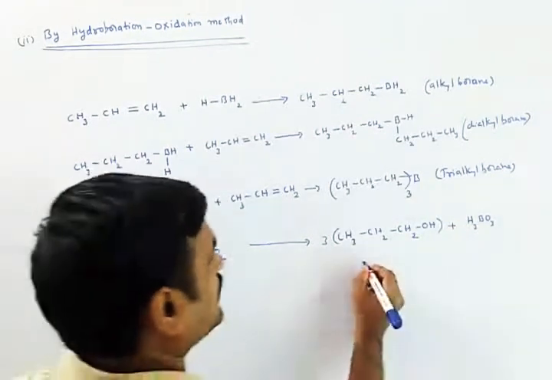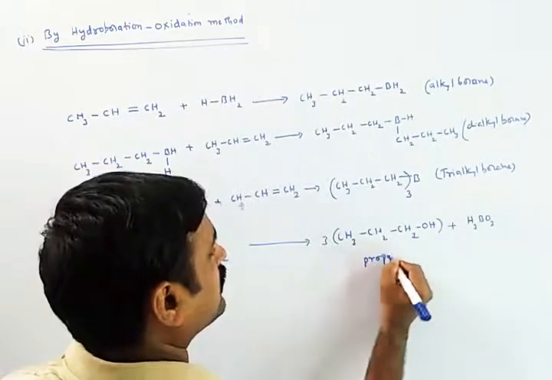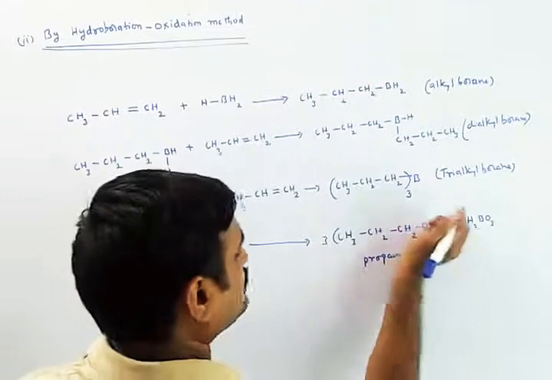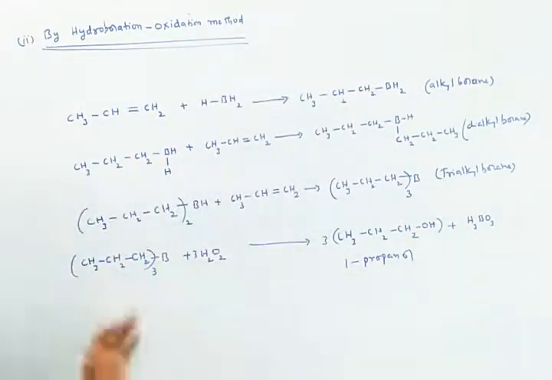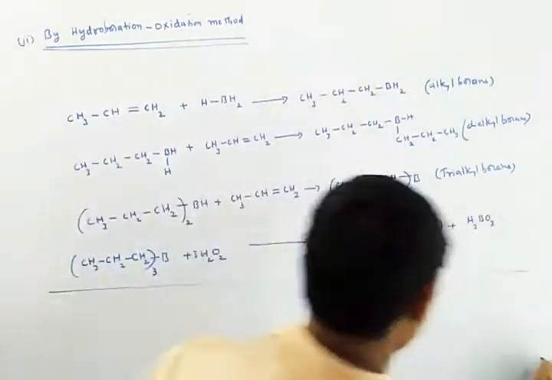So this is nothing but the compound formed as propanol, or propan-1-ol. Simply you can write it as 1-propanol in this reaction. What is the overall reaction now?